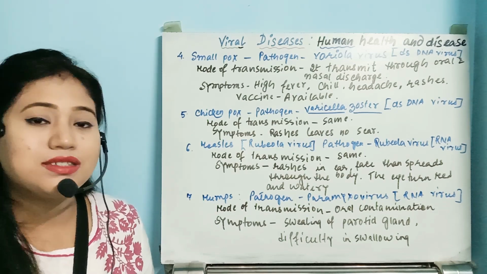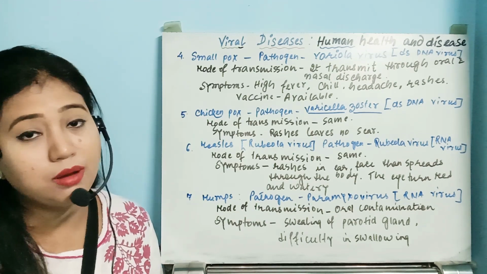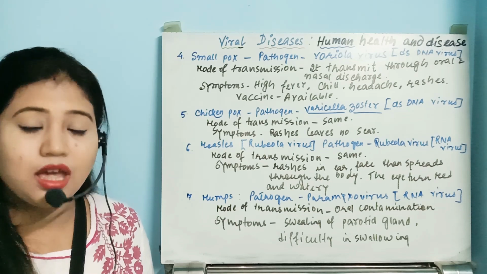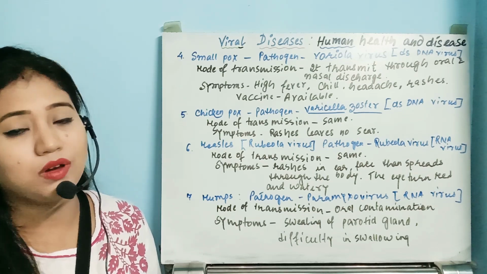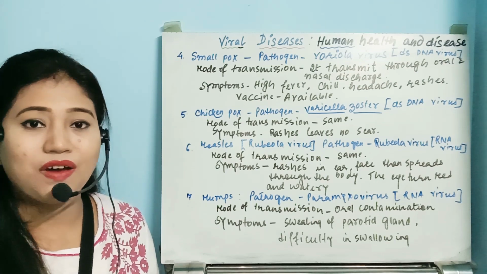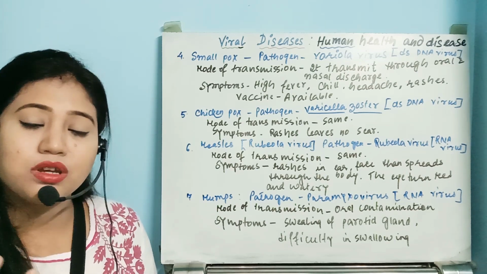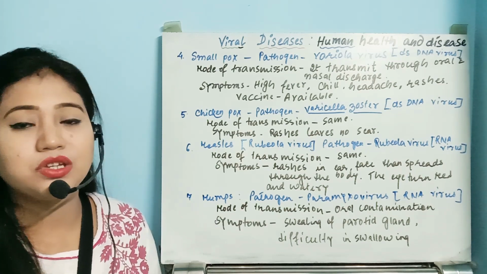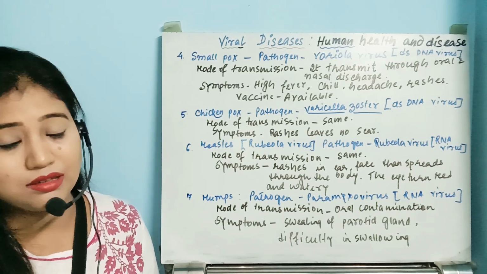An individual who is suffering from mumps should take complete rest, because in extreme cases this virus will go to different parts of the body. The scrotal temperature in males will rise.